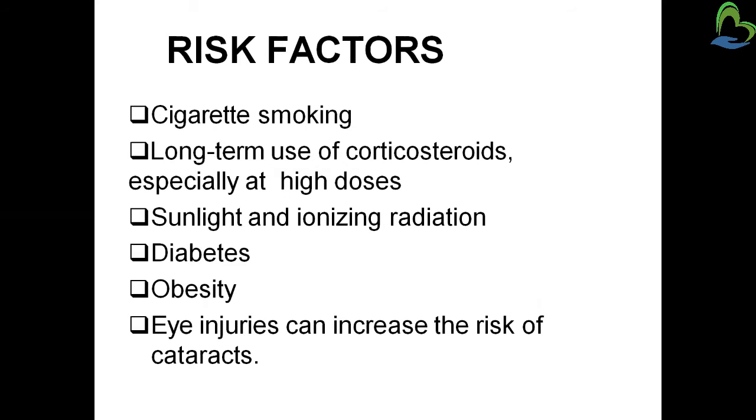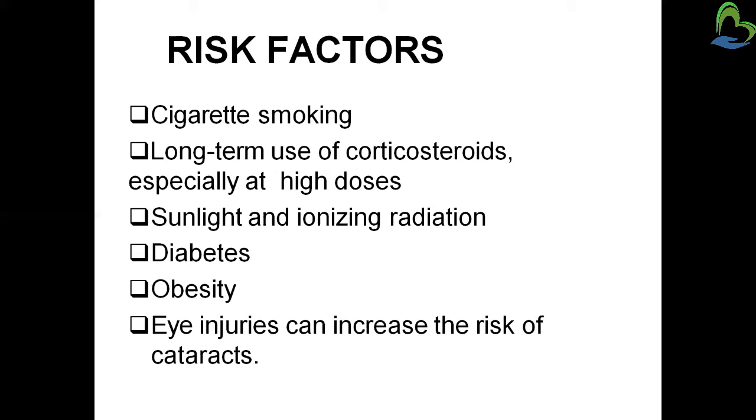Next, that is the risk factors. So what are the risk factors affecting the cataract? First of all, cigarette smoking, which mainly affects your human eye. So due to cigarette smoking, cataract may develop. Then long-term use of corticosteroids, especially at high doses. We all know that corticosteroid tablets have many kinds of side effects. So long-term use of corticosteroids may affect the human eye and lead to the cataract.